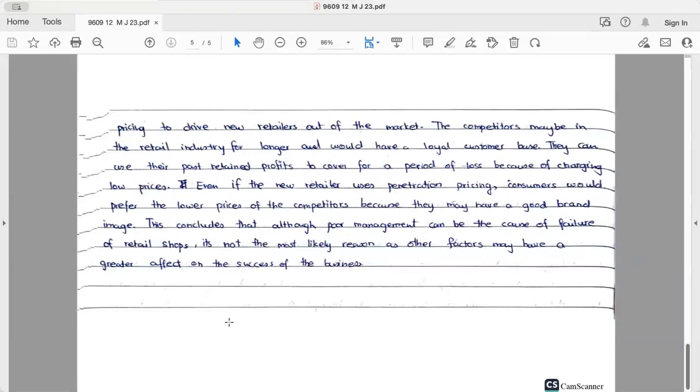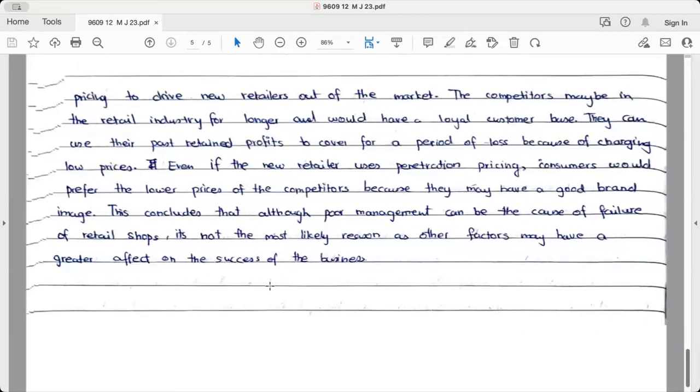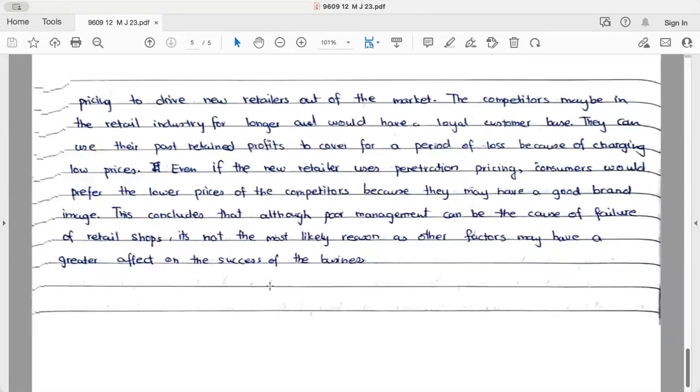The competitors may be in the retail industry for longer and they would have a loyal customer base. They can use their past retained profit to cover the period of loss because of charging low prices. Even if the new retailer uses penetration pricing, consumers would prefer the low prices of the competitors because they may have a good brand image. This concludes that although poor management can be a cause of the failure of the retail shop, it's not the most likely reason, as other factors may have a greater effect.